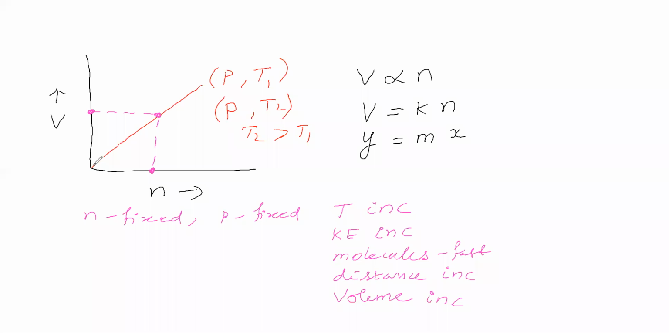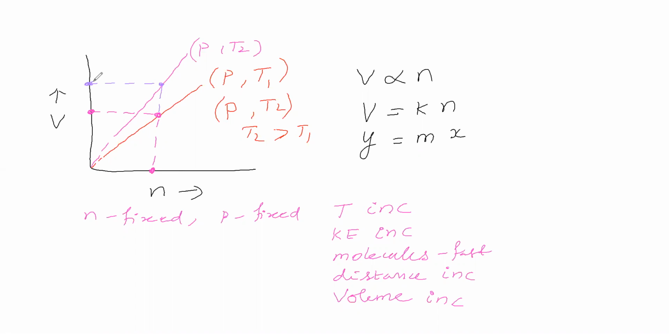So the graph comes above. This is the case for P, T2. When temperature is higher, the graph goes up. Now we will see this point here. For the same number of moles, the volume is this much.